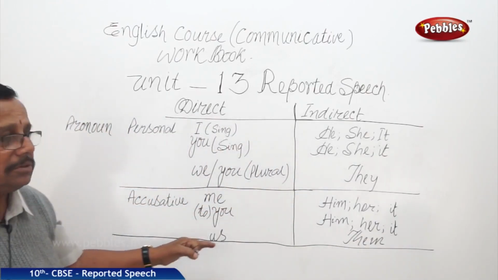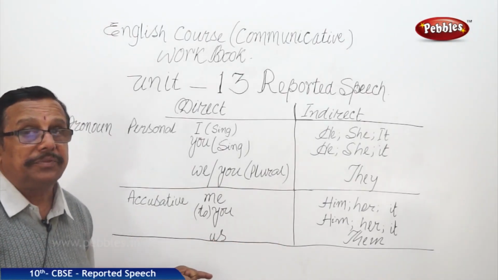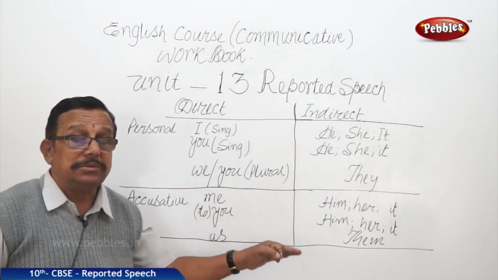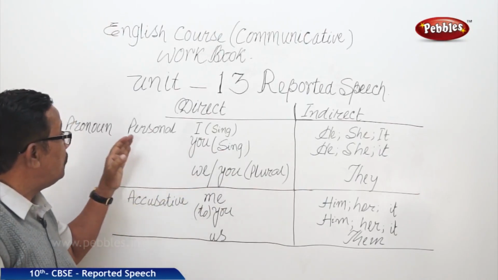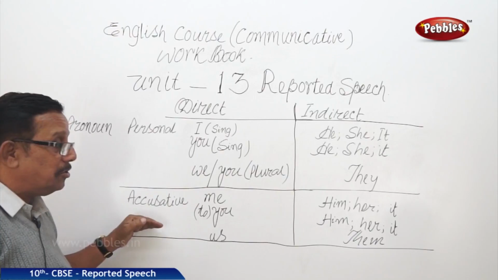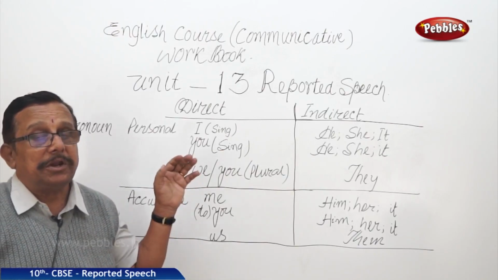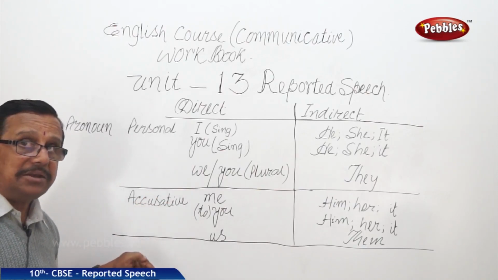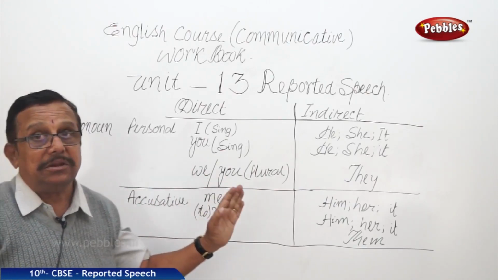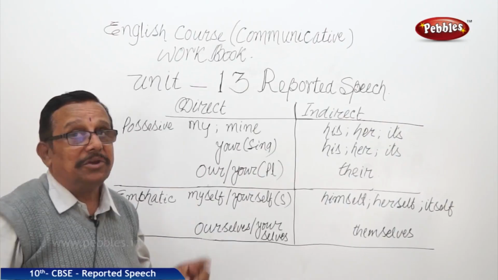This us becomes them. Us means we. Then it becomes them. Right? These are the changes of personal pronoun and accusative pronoun. Next pronoun is possessive, and the next is your emphatic pronoun. How they get changed, that also we see to it.